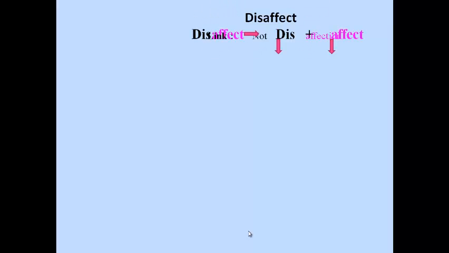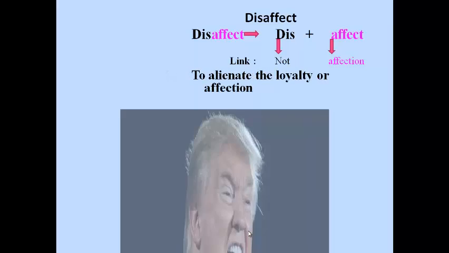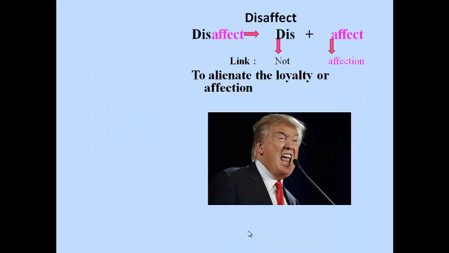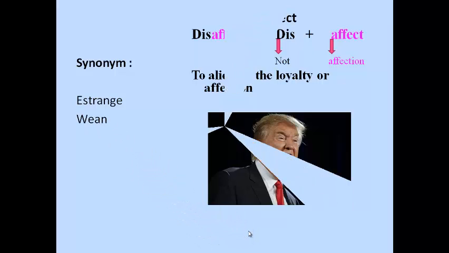Disaffect. Dis means not, and affect sounds like affection. So we can say the meaning of this word: to alienate the loyalty or affection. We can memorize this word by this picture. This picture shows disaffectedness. Let's see some synonyms of disaffect: strange and vain.